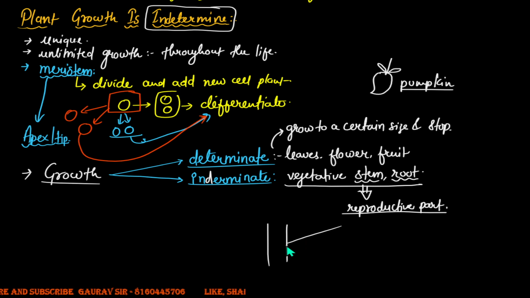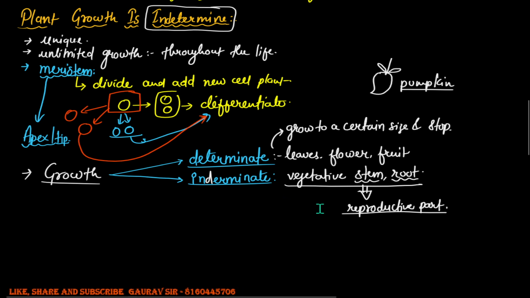Now, this branch has got a tendency to grow indefinitely. It has got a tendency to develop indefinitely. But as soon as this branch develops a flower on it, what do you find? This flower becomes a structure that will show determinate type of growth. Similarly, if the tip of the stem terminates into a flower, it will acquire determinate type of growth. So that's something very unique with respect to the plants.